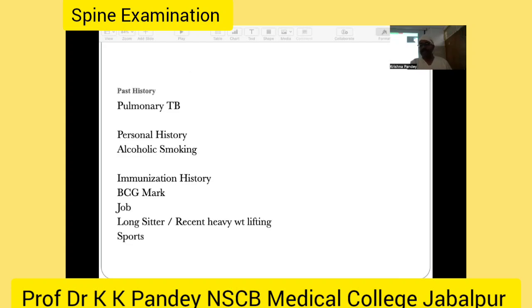Then after the history, you jump to the past history, and that should be related to the history in general. If you are suspecting this is a Pott spine case, then you have to ask the history of previous pulmonary TB and previous immunization history. If you are suspecting from the history that this is a simple discitis, pain over the spine due to discitis, then you have to ask the history of being immunologically compromised. It is the same in Pott spine also. And you have to ask the history of immunization, and you should see the BCG mark in cases of Pott spine.